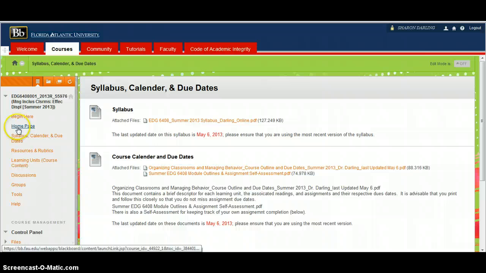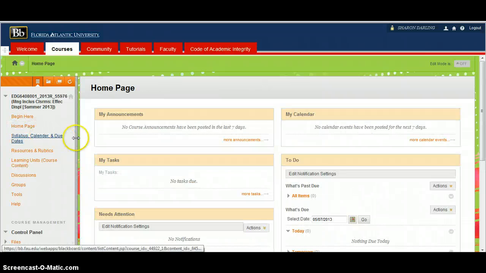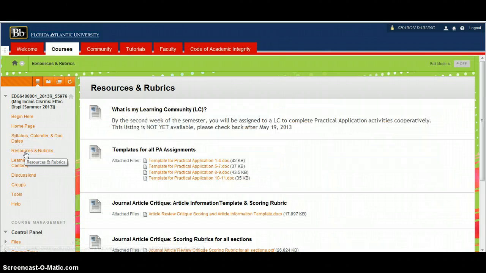I'm going to go back to the home page, which is where course announcements will appear. Once I send an announcement, it will come to your email box. That is your FAU email, and it will also appear on this page if you want to go back and look at previous announcements. The next section I want you to look at is the resources and rubrics.